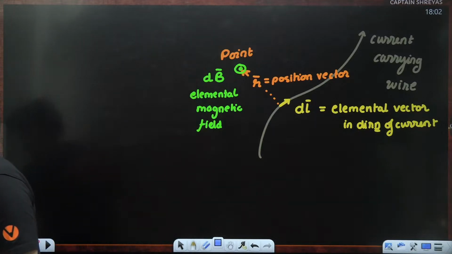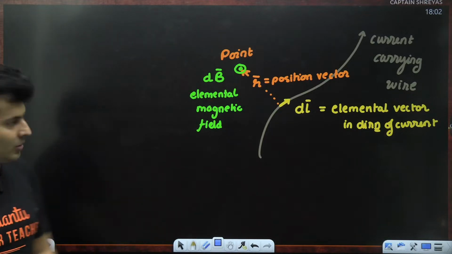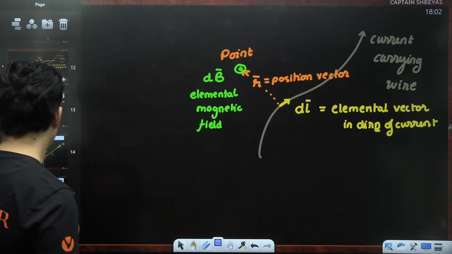Is that okay? Will we complete all the chapters today? How can we complete all the chapters today? We are completing only sources. We're just completing the sources part, Anandu. Okay? As simple as that.